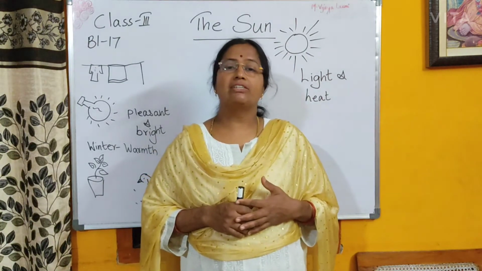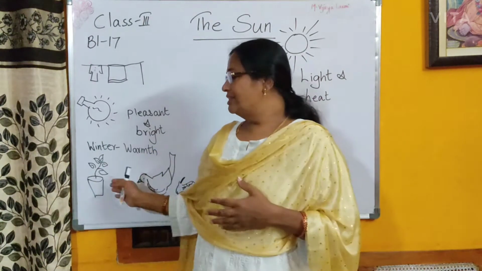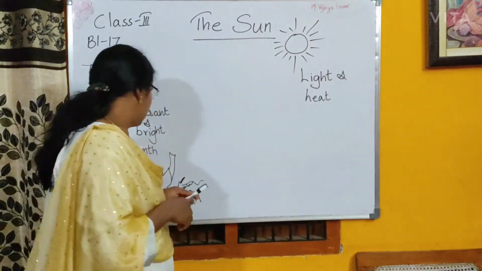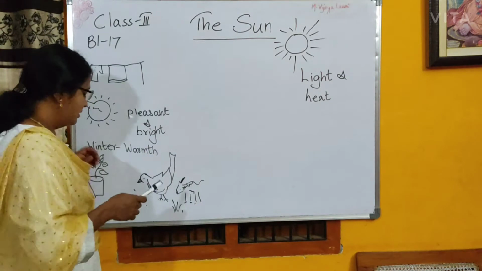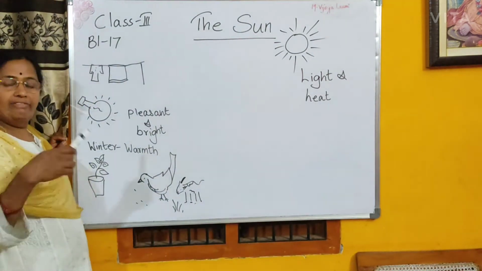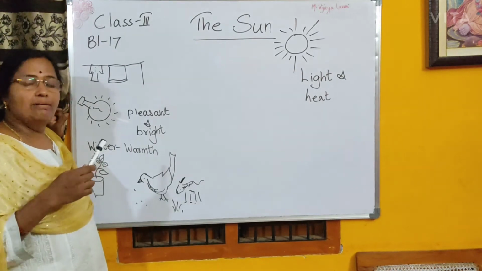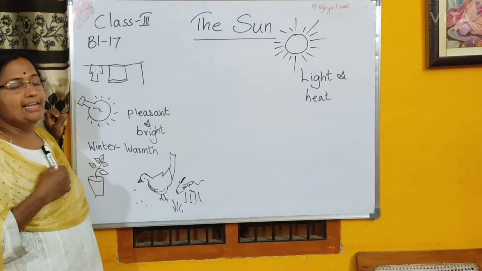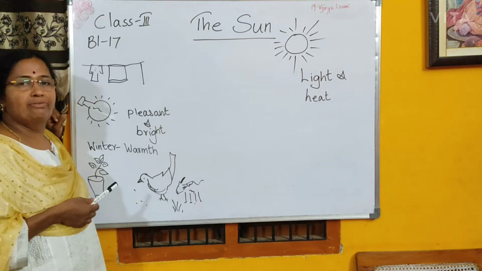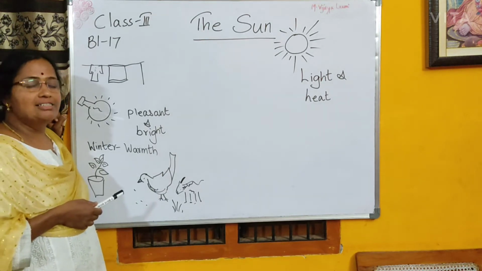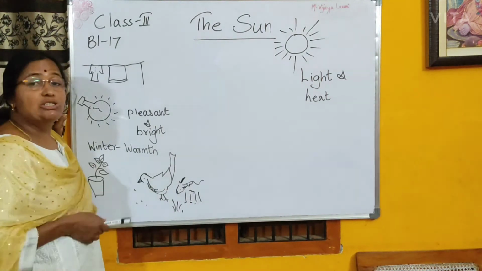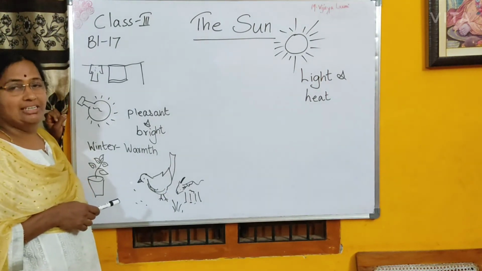Because of the sunlight, they are able to make their food and they are able to live. And even some animals, like birds and other animals, when the day breaks in the morning and the sunlight is there, they go out to bring their food. They go out to search for their food. All night they can't search because it will be dark. So even for birds and animals, sunlight is very important.